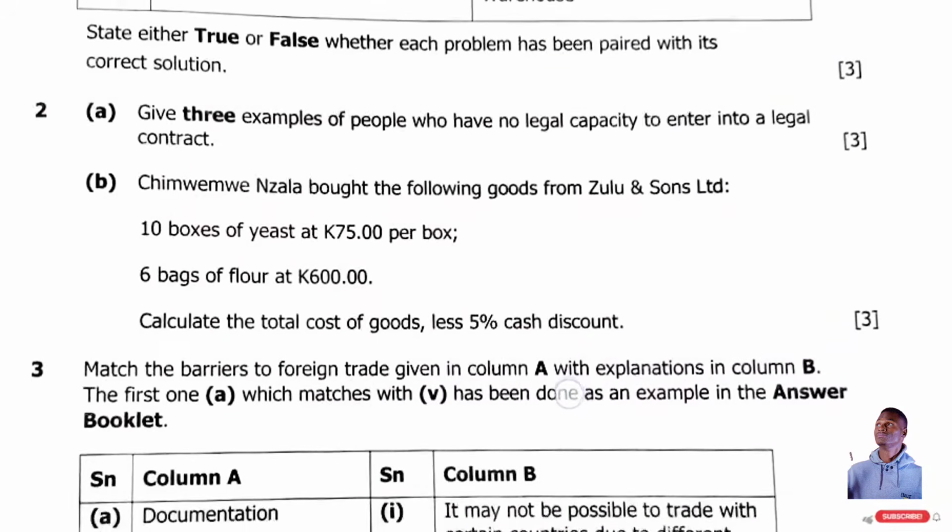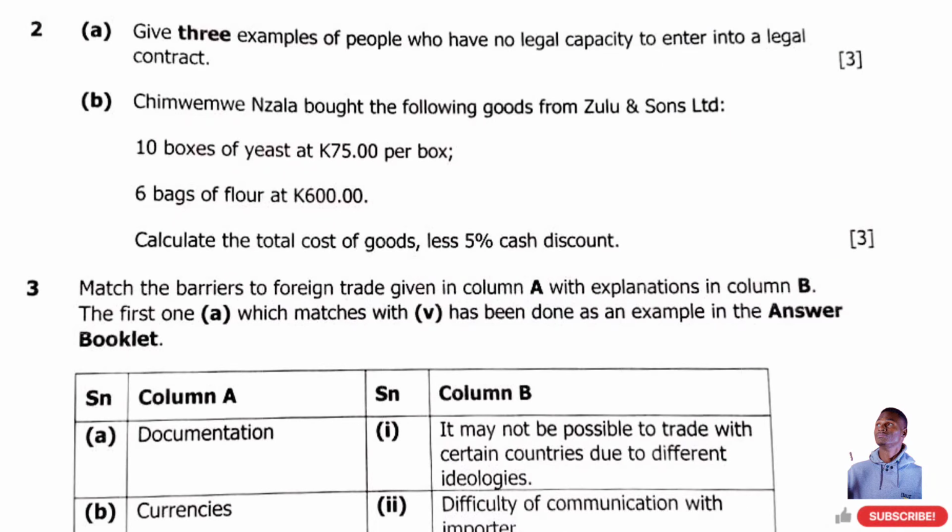Let's go to question 2. Question 2 is saying, give 3 examples of people who have no legal capacity to enter into a legal contract. By the way, please study the first or second question. Usually they bring contracts, so you should also study elements of a valid contract.